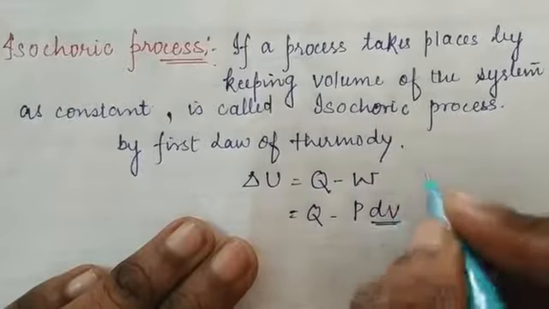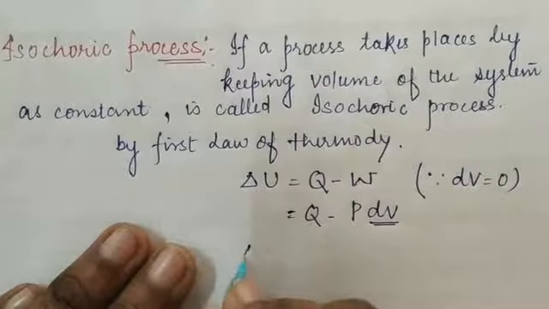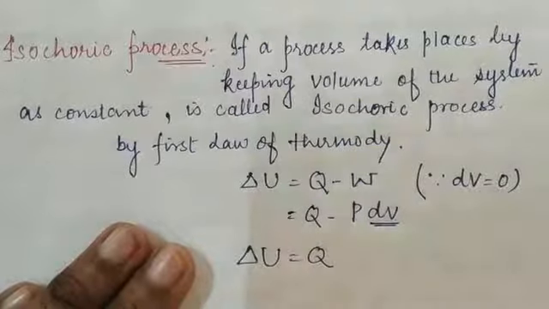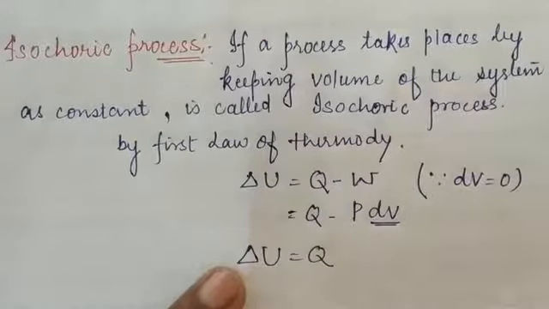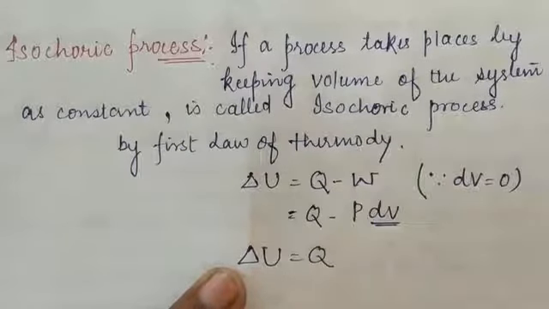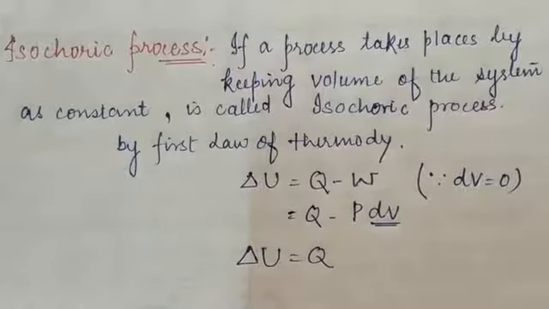Since change in volume is 0, whatever be the amount of heat energy supplied to the system will be used to increase its internal energy. Okay students, so this is known as the isochoric process. It means that in isochoric process, entire heat energy given to the system is used to increase its internal energy.